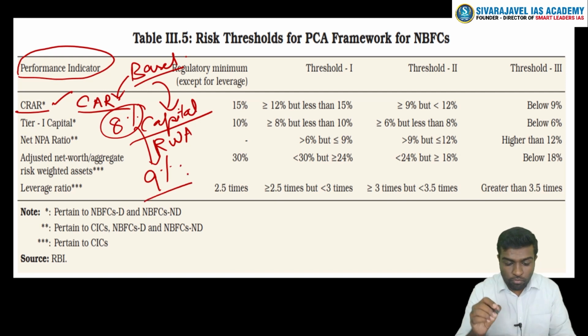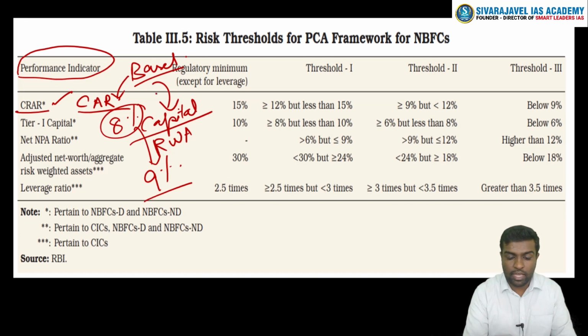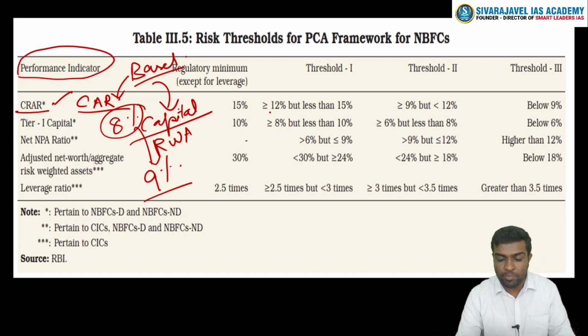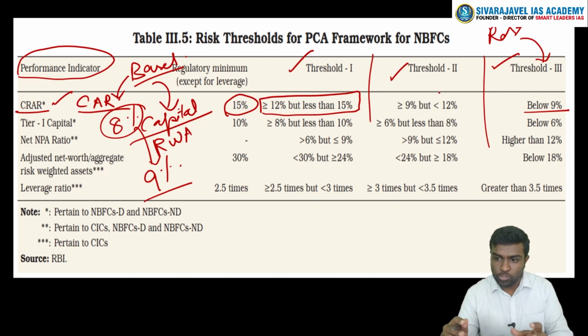Likewise, for NBFCs, CRAR or the capital adequacy ratio will have to be kept at how much? 15%. Once it is less than 15 but above 12, then it is breaching threshold 1. If it is going below 12, threshold 2. Below 9, then threshold 3. So for threshold 3, there will be some kind of restrictions. So penalties or restrictions will be put so that you are able to change the business of your particular company.